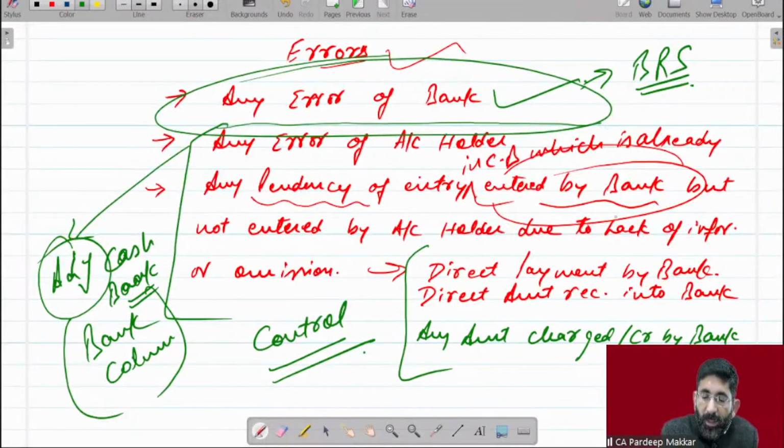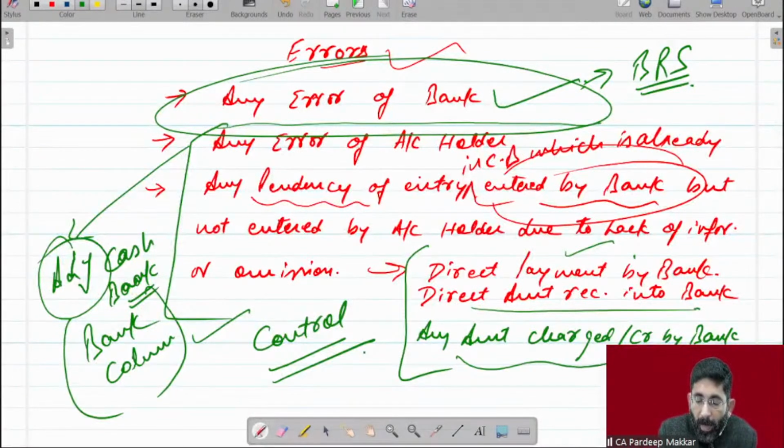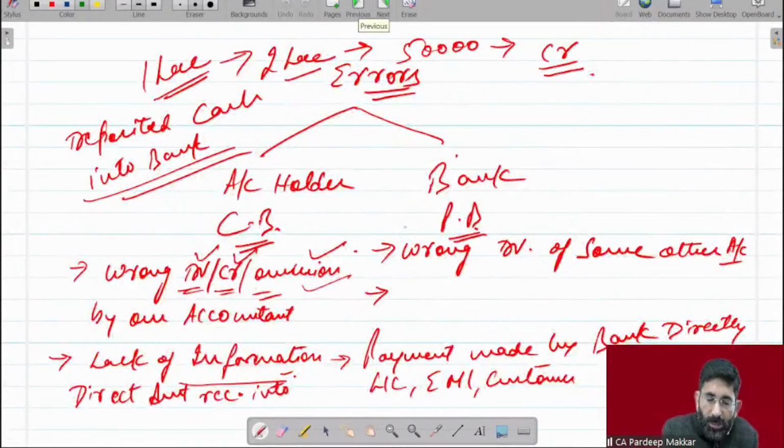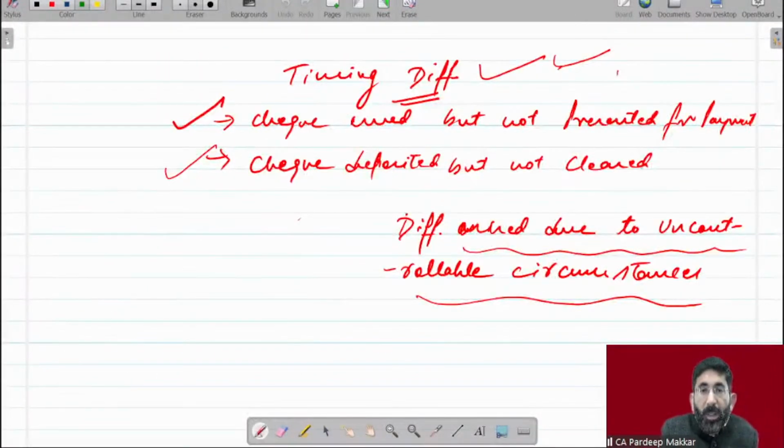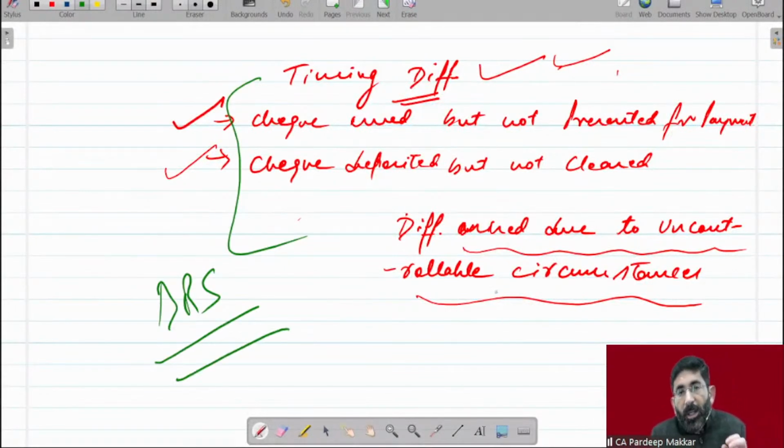Any pendency of entry in the cash book can be entered in the cash book, because this is our right. If any payment is made by the bank, we can enter it, there's no problem. If any amount is received into the bank, we can enter it into my account, there's no problem. If any amount is charged by the bank, then it is to be entered by us, there's no problem at all. Talking about cheques issued but not presented for payment, this will go to BRS, because we cannot control it.